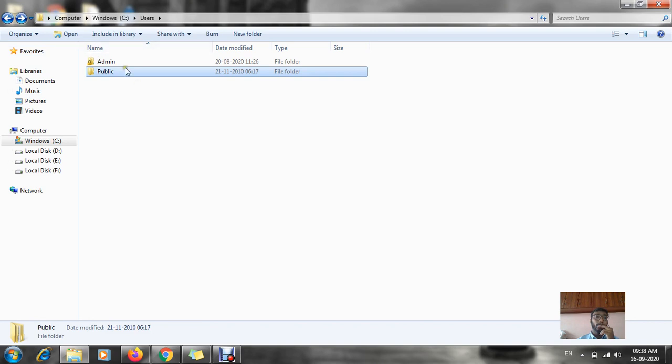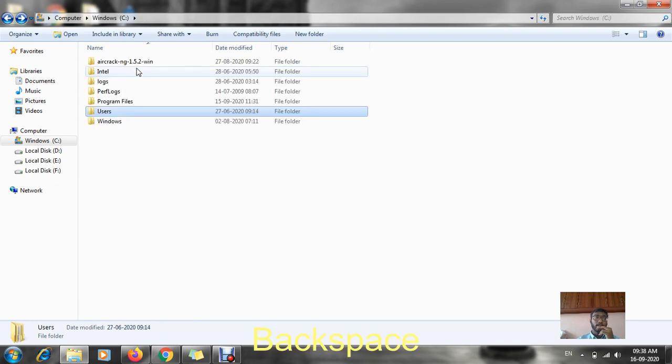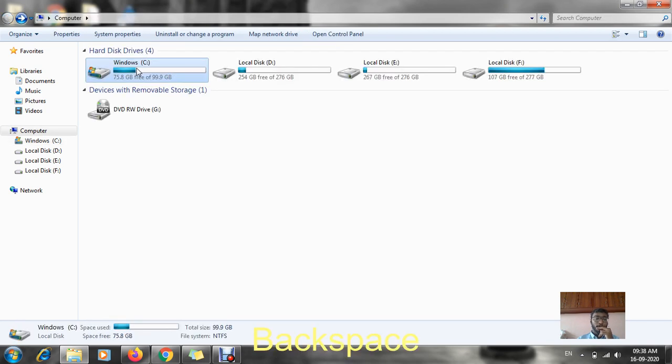In the same way, you will see many more application folders. Folder is also known as directory. The other name of folder is directory. So in case in the exam, if I use the term directory, don't get confused about what directory is. Directory means folder only. According to computer terms, we use two terms, your folder as well as your directory. Now this was my data in my C drive.